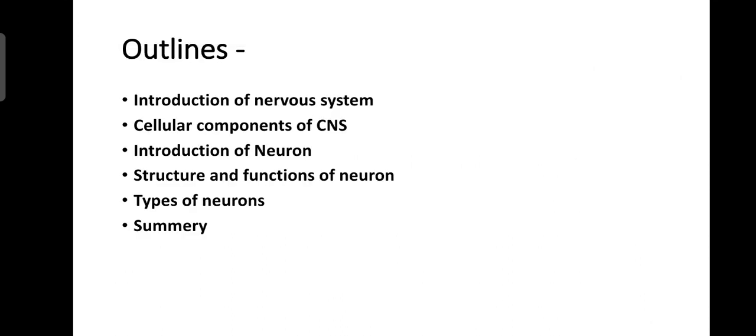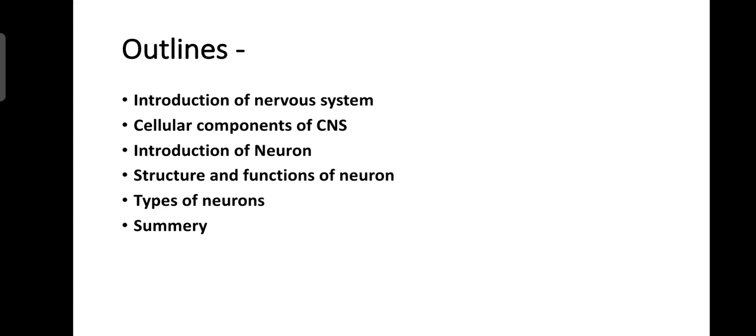These are the outlines of this presentation. First is introduction of nervous system. Second is cellular component of central nervous system. Introduction of neurons, structure and functions of neurons and types of neuron, then summary.